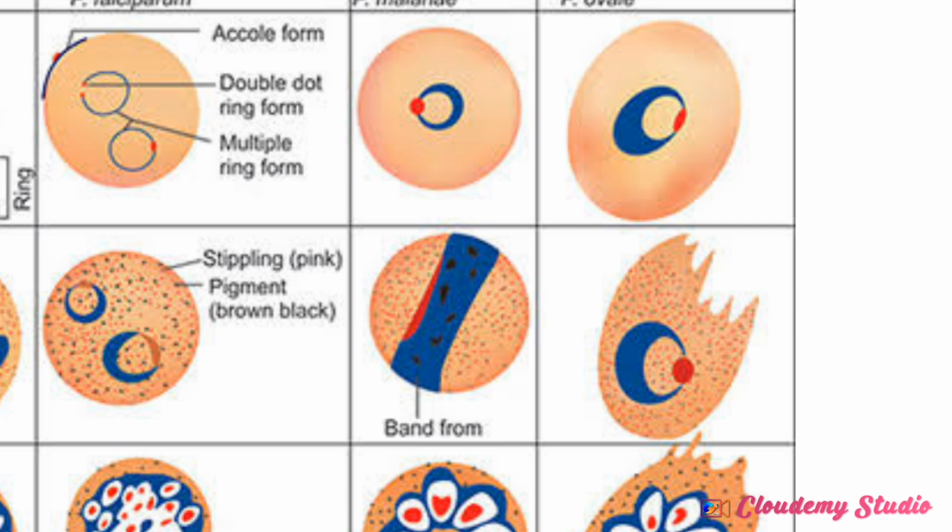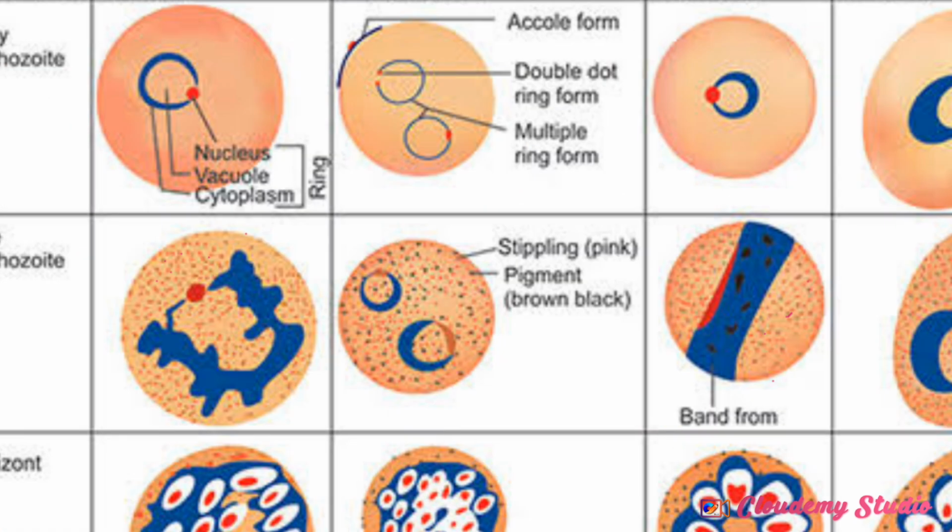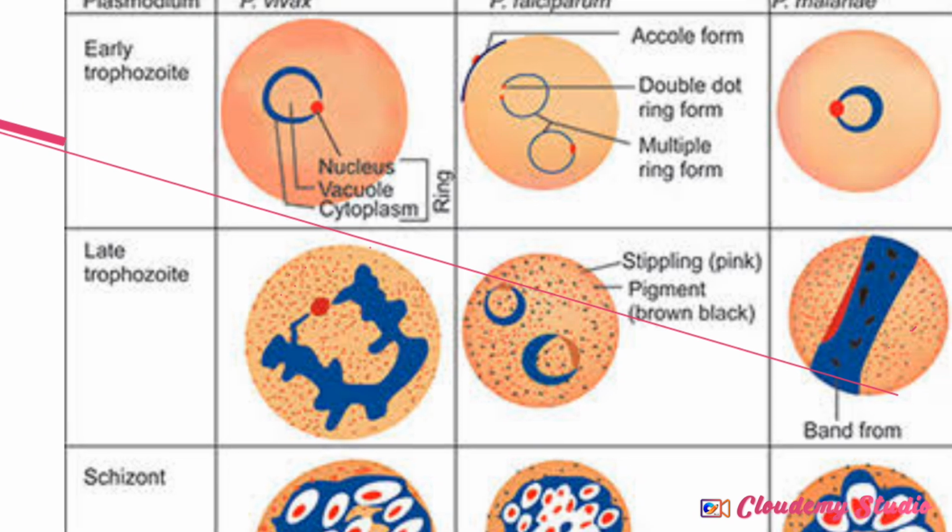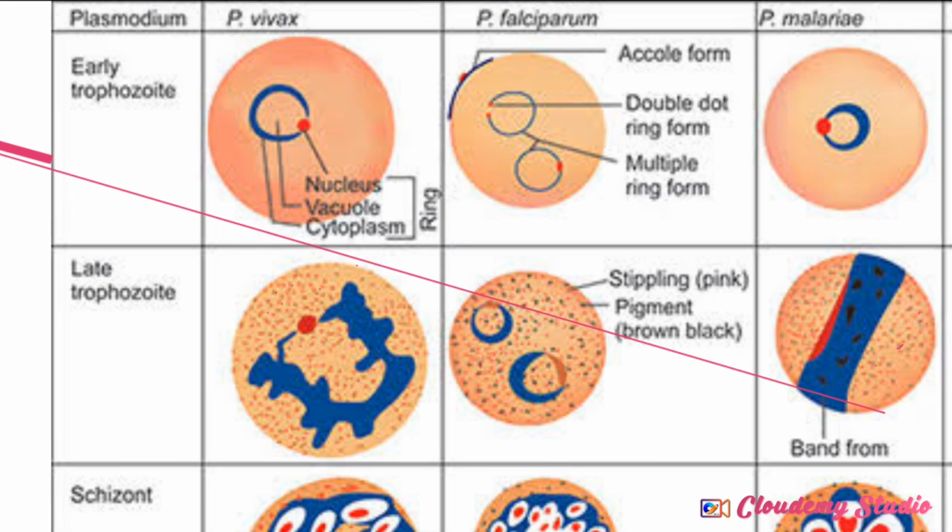Another thing you have to note to differentiate Plasmodium falciparum from the other Plasmodium species is this. Look at the early stage of Plasmodium vivax. Can you see that it is amoeboid? Look at how it looks. It looks like an amoeba. Let me draw it very well.